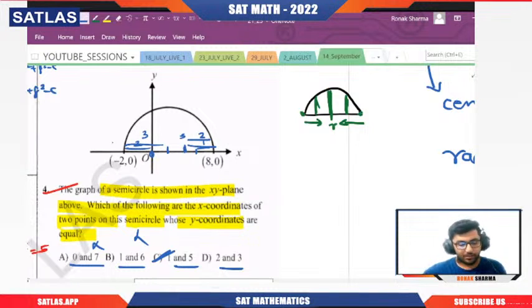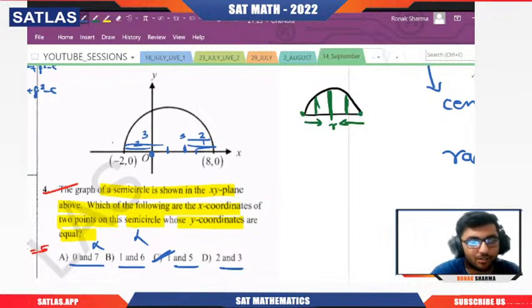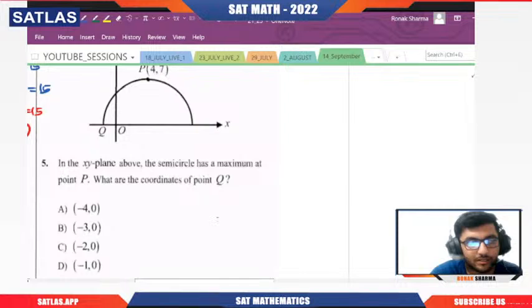So this is the way that you can do it. The option is absolutely correct. Yes, good. Option C is correct. Now we will move on to the next question. Try this question.